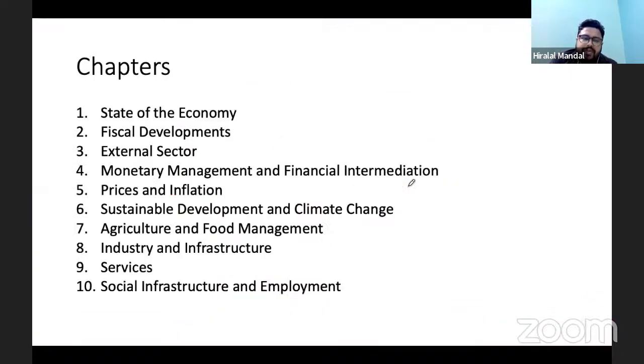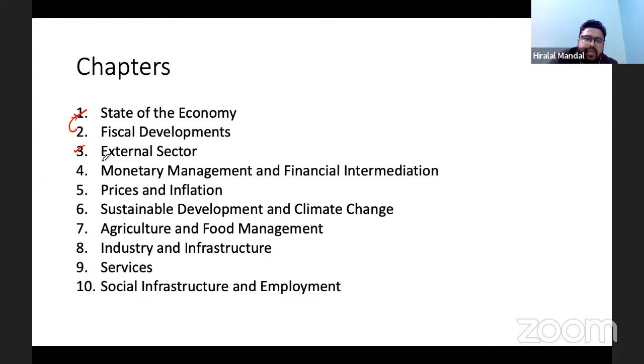First of all, this is how the chapters are arranged. First, it's the state of the economy. It will talk about everything in a very short and specific way. The state of the economy comprises all the developments that you see at a later point of time. Very specific things have been explained there, whether it is the fiscal development of the government. When I say fiscal development, it means the government of India's management of revenue and expenditure.